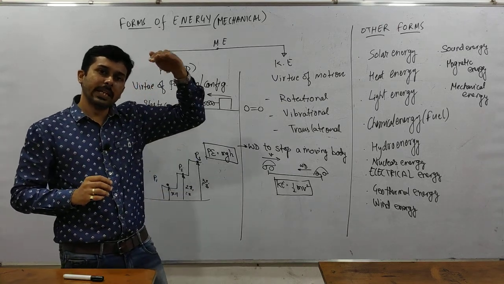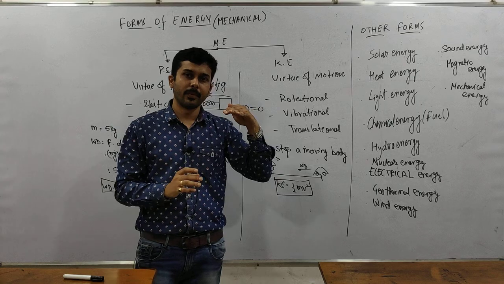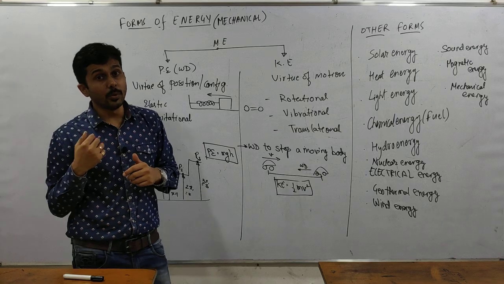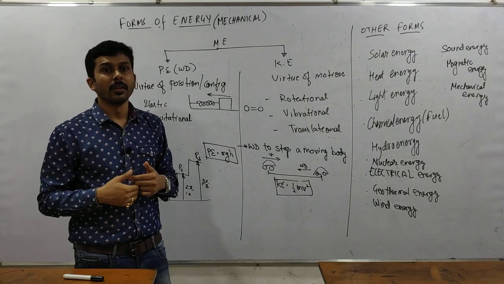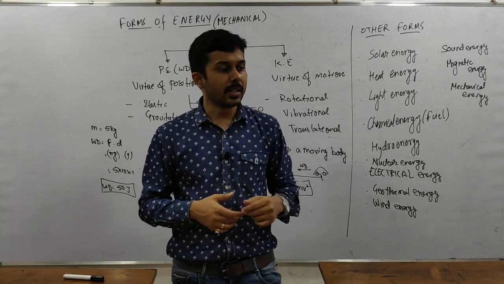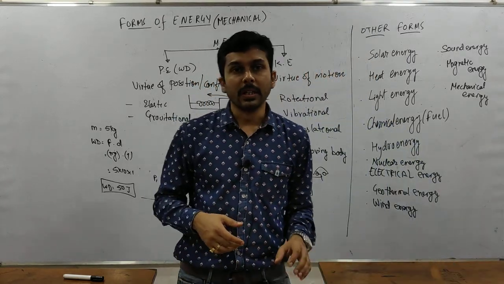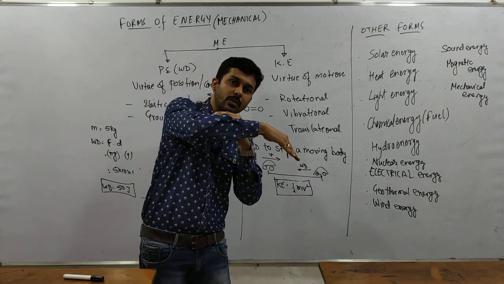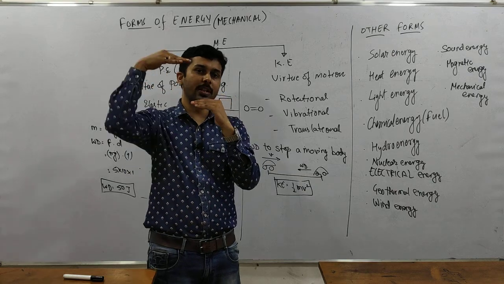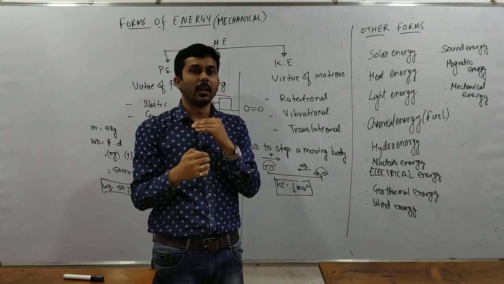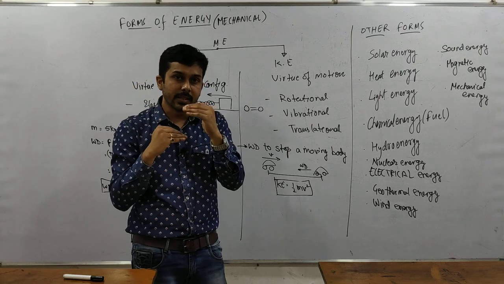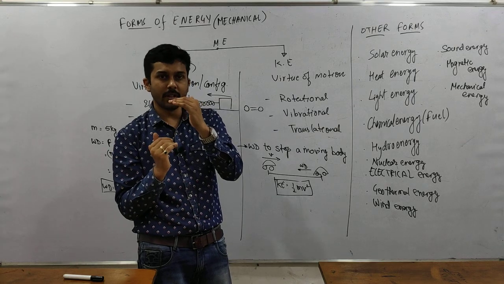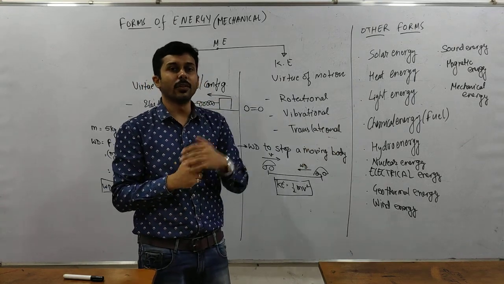Now at the top of the hillside, the engine stops and the car comes down. Now you think and tell me, now that the engine has stopped, which conversion would have been happening? Can you tell me the conversion of kinetic energy to potential energy? It's like at the top of the hill, the car stops, it goes down. So the height is decreasing, so the potential energy is decreasing. And when the potential energy is decreasing, the car is acquiring some velocity. So the decreasing potential energy is converted to increasing kinetic energy.